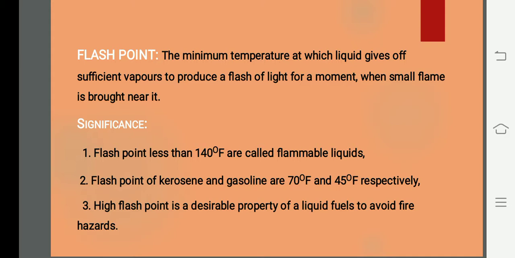Next I'll go with the significance of flash point. If the flash point is found to be less than 140 degrees Fahrenheit, we call it a flammable liquid, a liquid that can catch fire, at less than 140 degrees Fahrenheit. So coming to kerosene, and gasoline is nothing but petrol. If you take kerosene, the flash point is 70 degrees Fahrenheit, and for petrol or gasoline it is 45 degrees Fahrenheit. And a high flash point is a desirable property of a liquid fuel to avoid fire